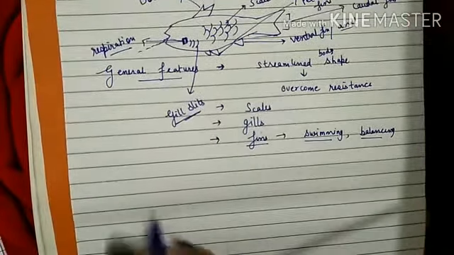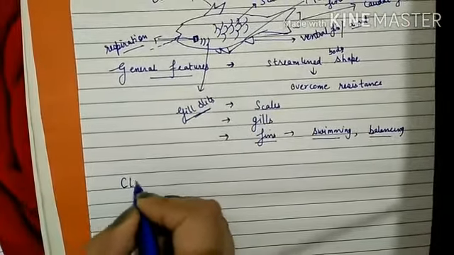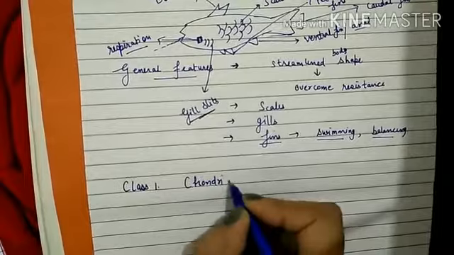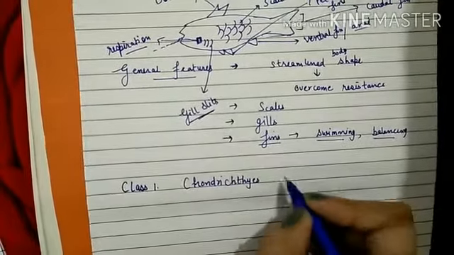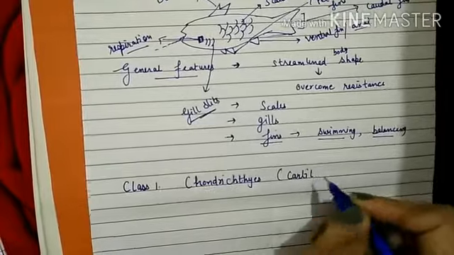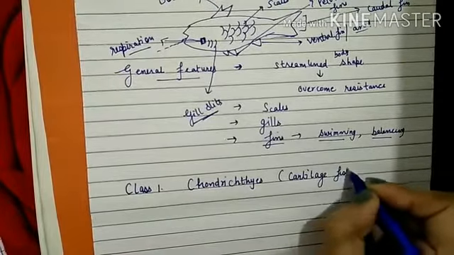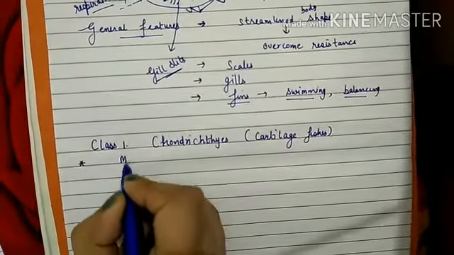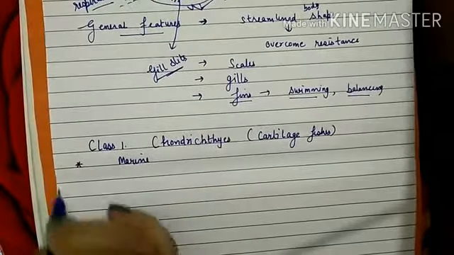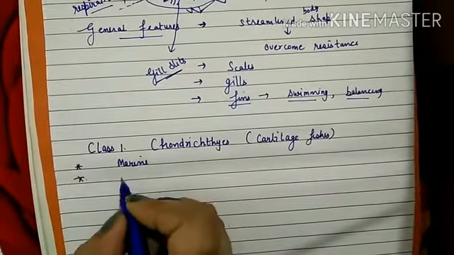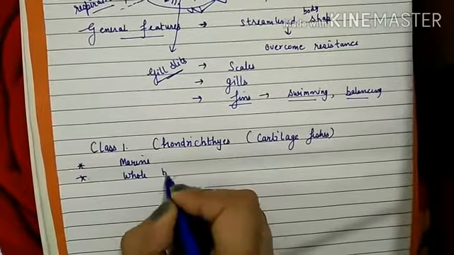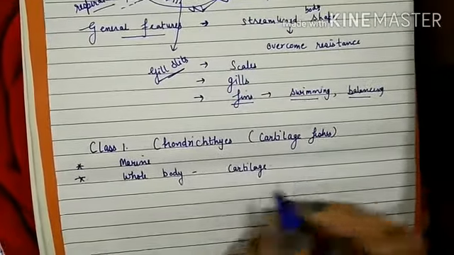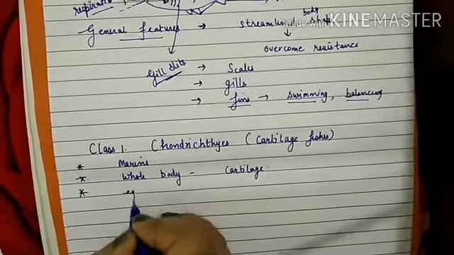Now let us start with the Chondrichthyes. Class 1, that is Chondrichthyes. They are also known as cartilaginous fishes or cartilage fishes. The first point you should know here is that they are exclusively marine. They are found in sea water. Then their whole body is made up of cartilage. Then the most common example is shark.